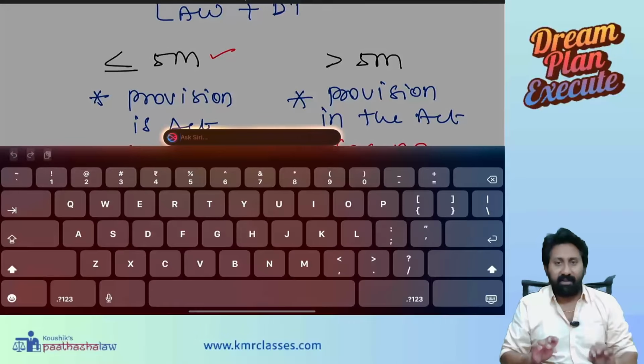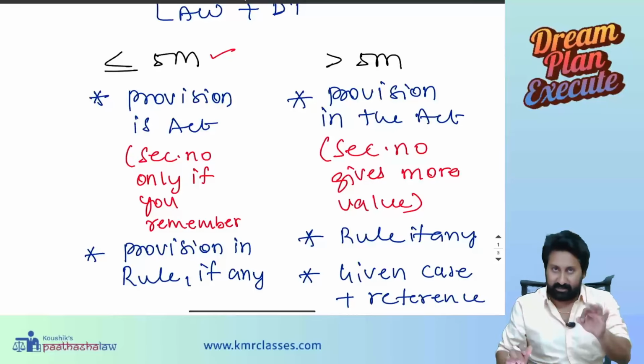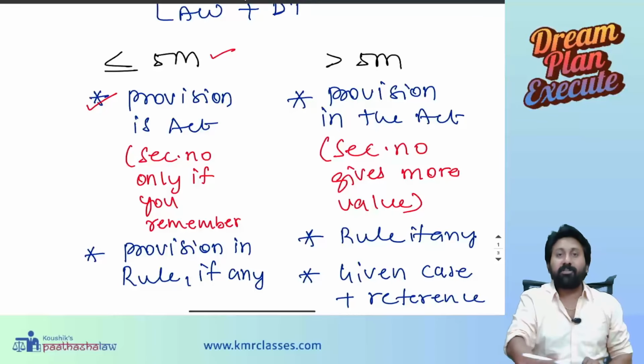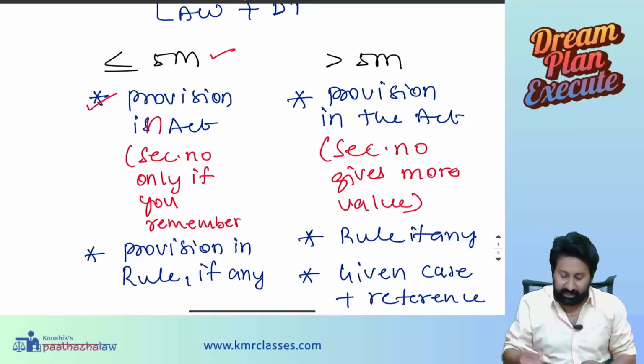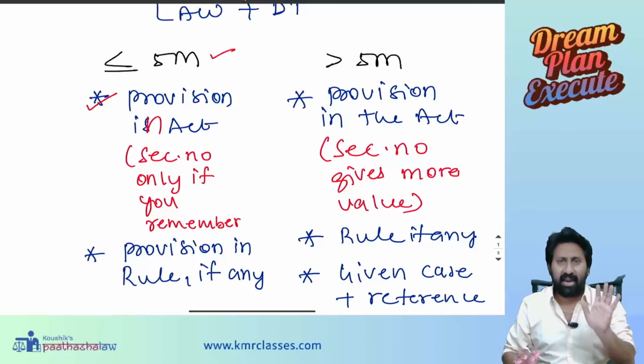Whenever 5 marks answers are given, they divide the 5 marks answer into 3 parts. Number 1 is the provision in the Act. Provision in the Act means what? What is there in the Act, you have to write.